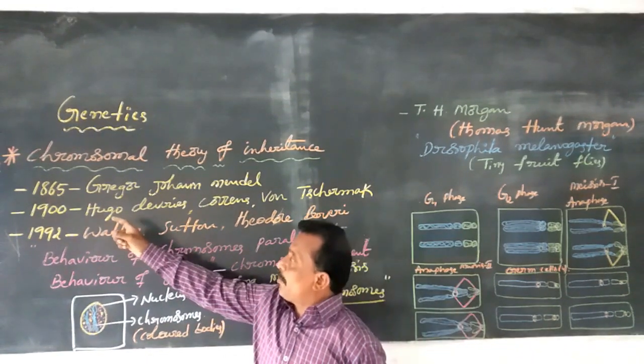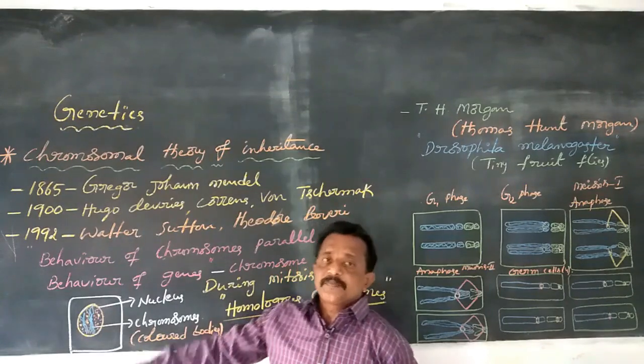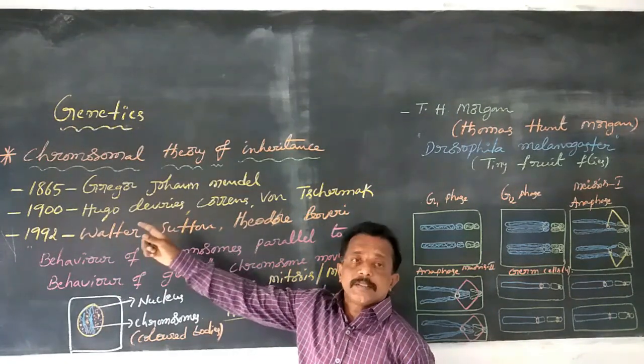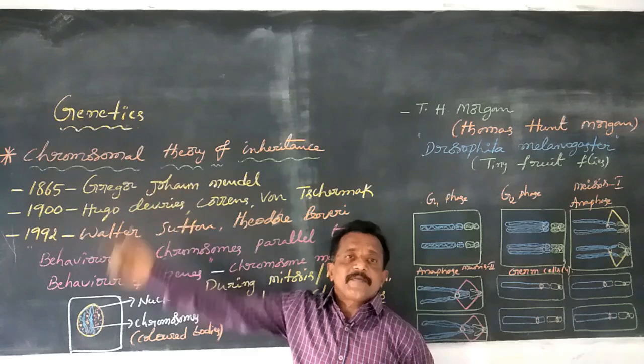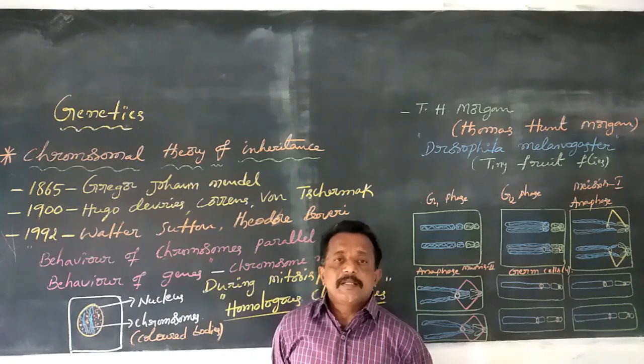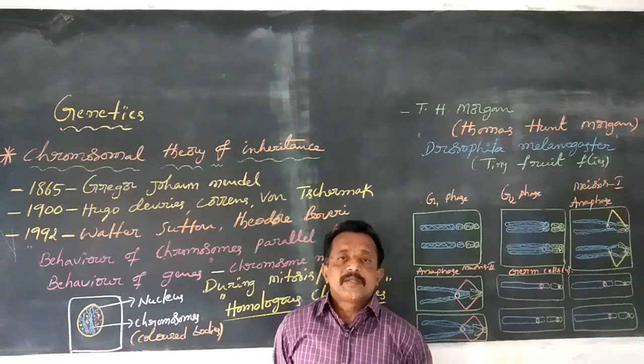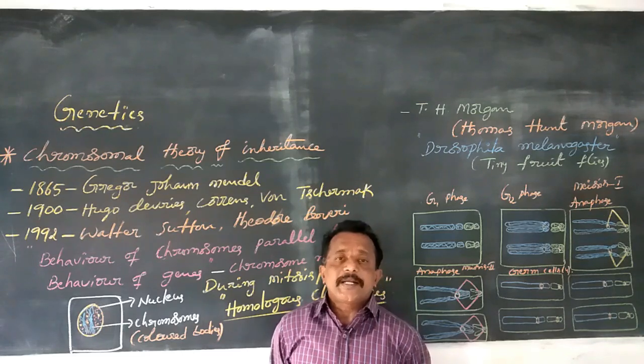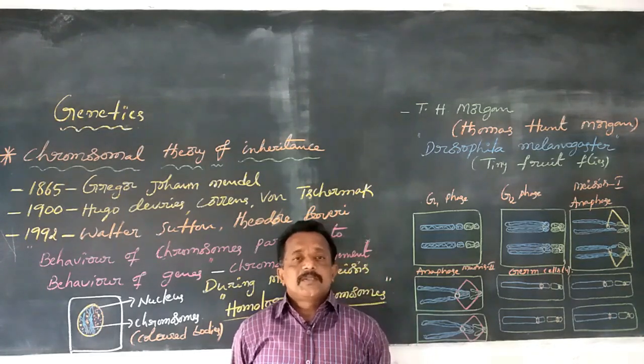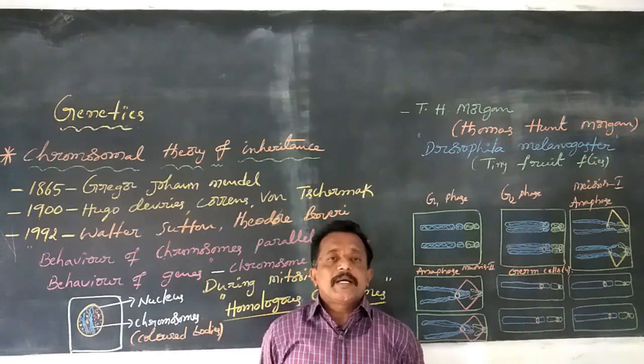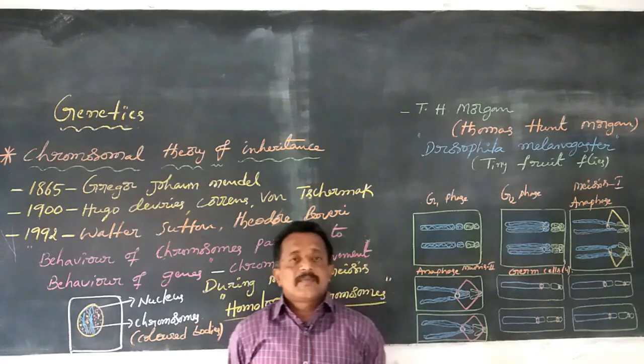Gregor Johann Mendel published his work on the inheritance theories in 1865, but he remained unrecognized till the year 1900. Why?